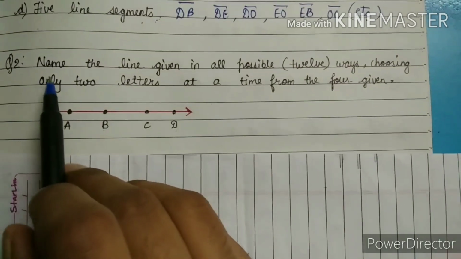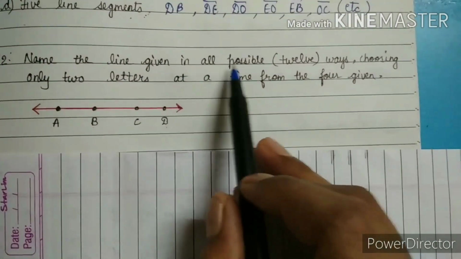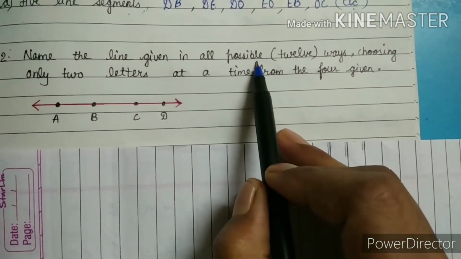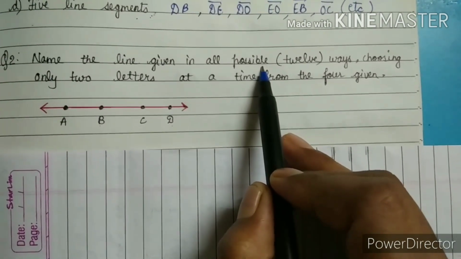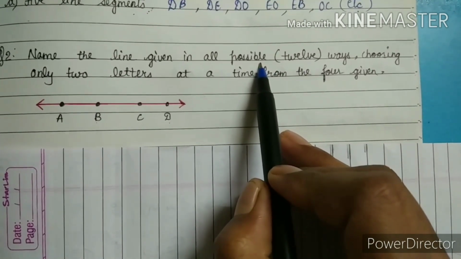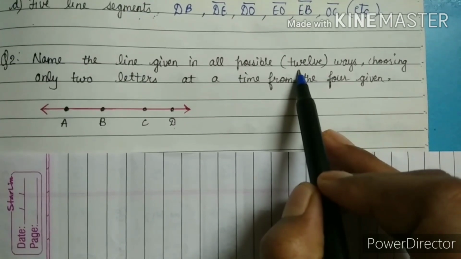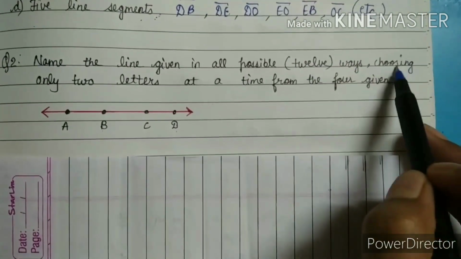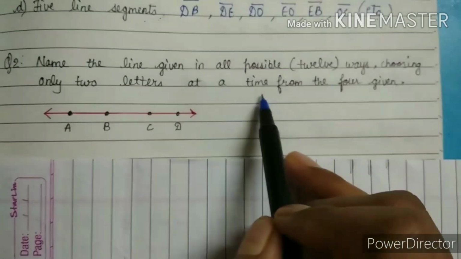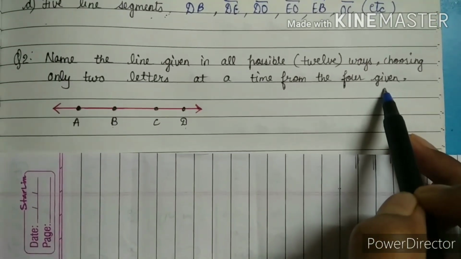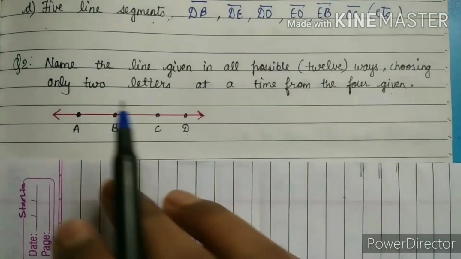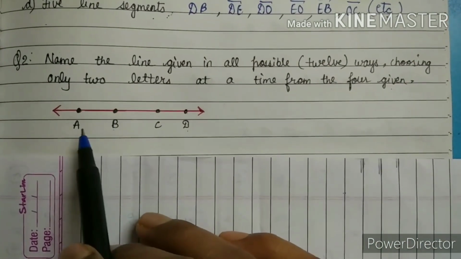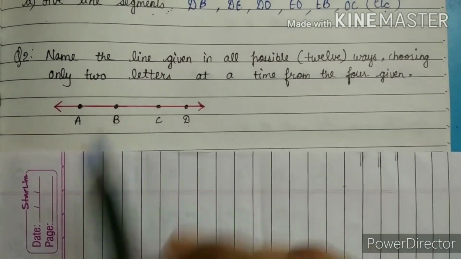Question number 2 is: name the line in all possible ways. It means we have to write the names of the line for all possible conditions. In the bracket they have given us all the possible conditions, that are 12 ways, choosing any 2 letters at a time from the 4 given. So in the line they have given us 4 points, and we have to choose any 2 points for denoting the line.